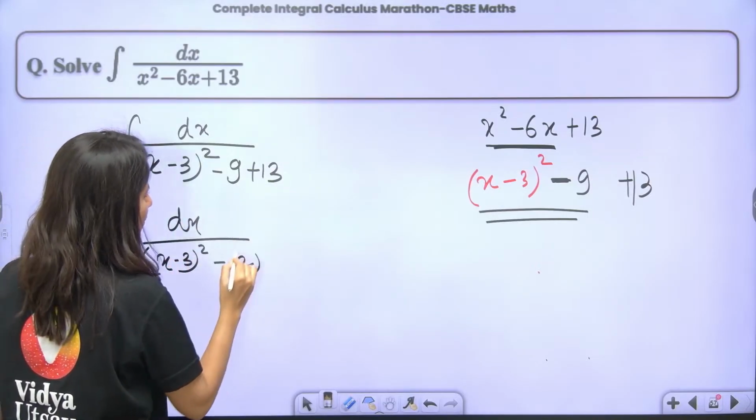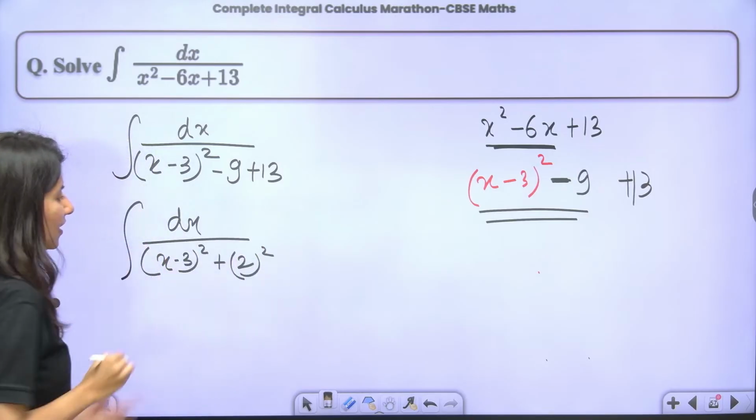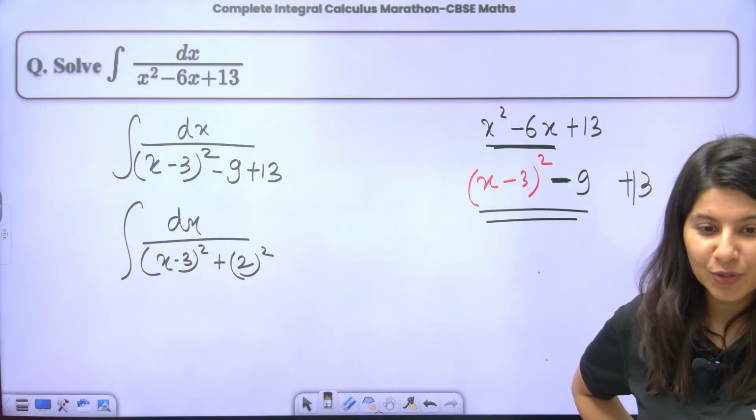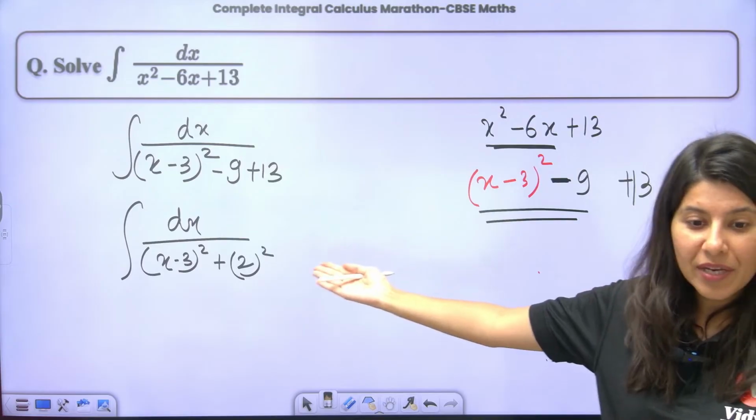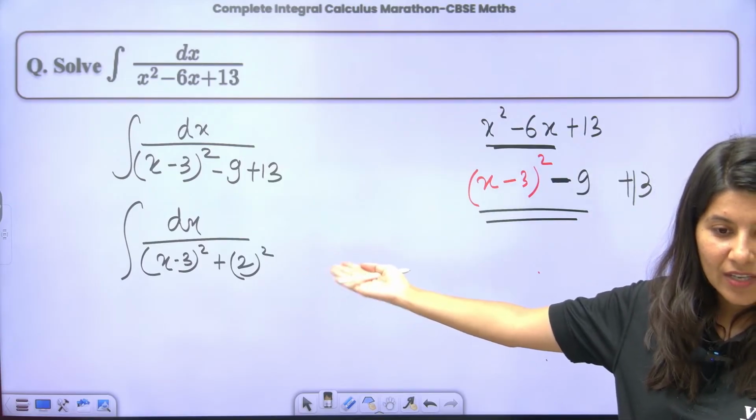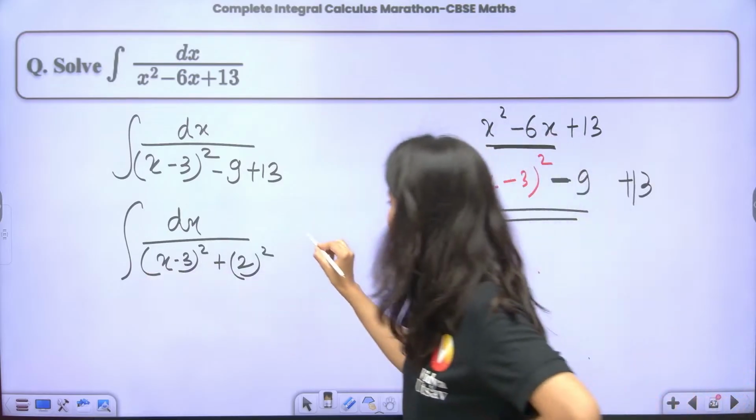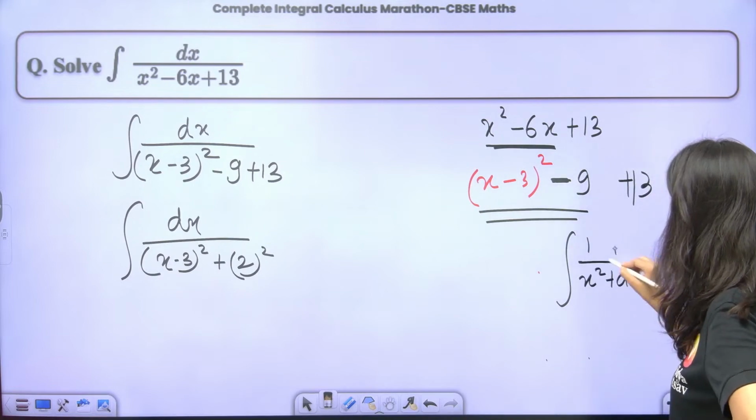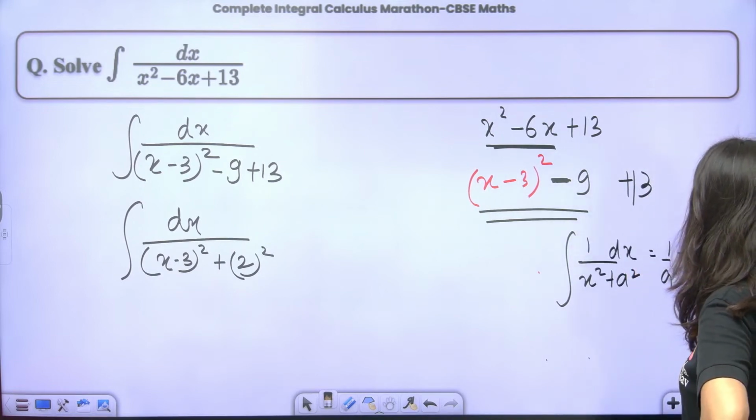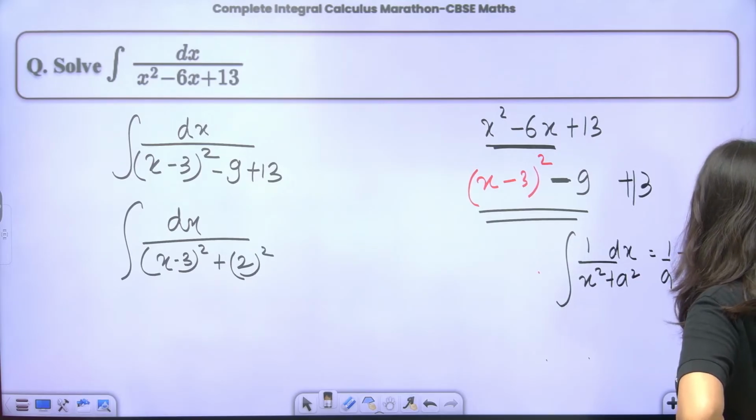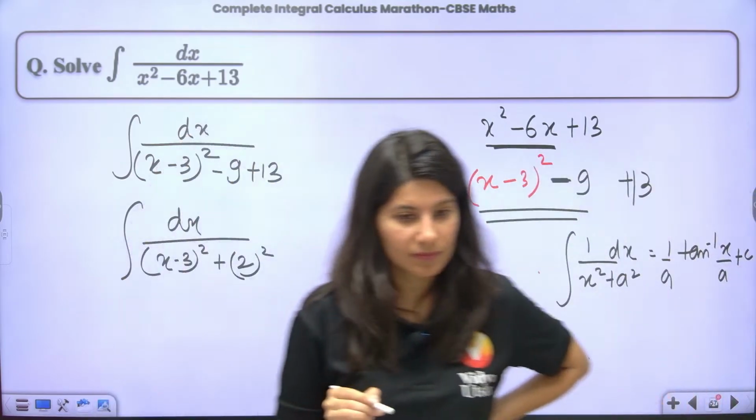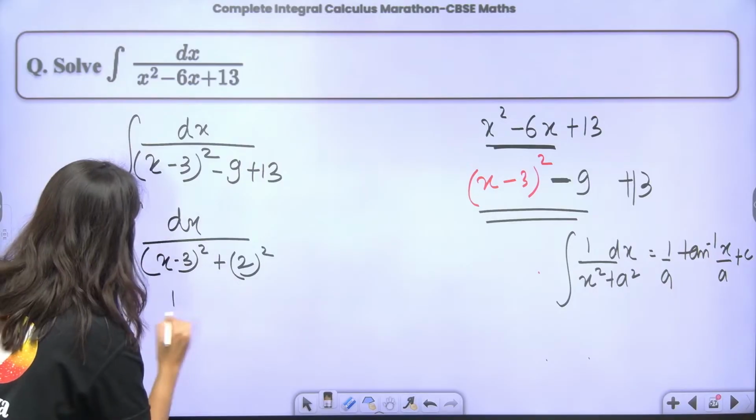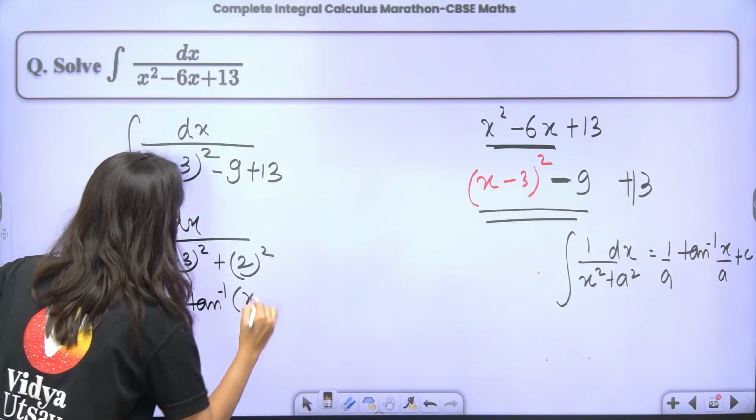13 minus 9 is 4, so plus 2 square integral. Which formula is this? Now I'm not going to tell you. You are going to tell me. Don't you think? Do you get deja vu? 1 upon x square plus a square is nothing but, by the way, you have to write it. Okay, so this is 1 by a tan inverse x by a.